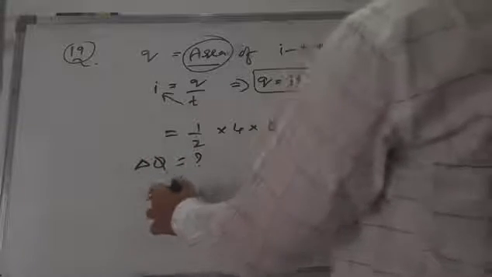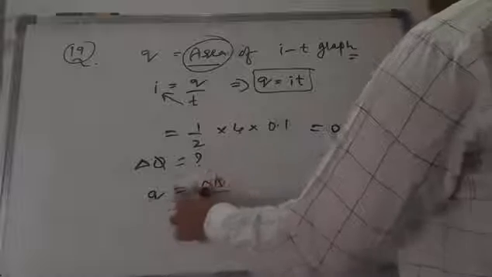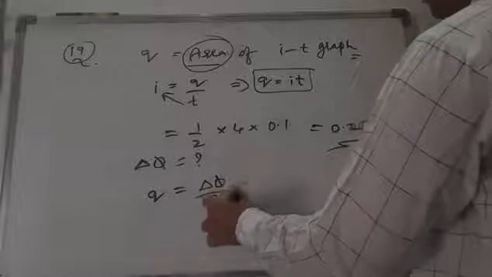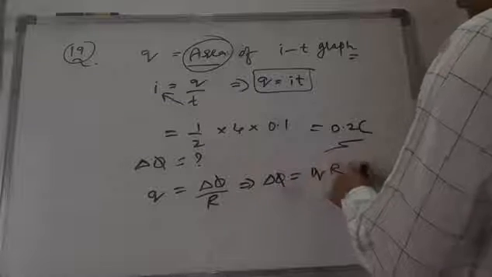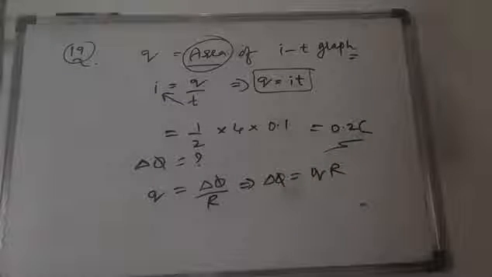We already know this, just the previous problem we have done. Q is nothing but del phi by R, so del phi must be equal to Q R. We have to multiply the charge into resistance. So 0.2 into 10 ohms, because resistance is given as 10 ohms.